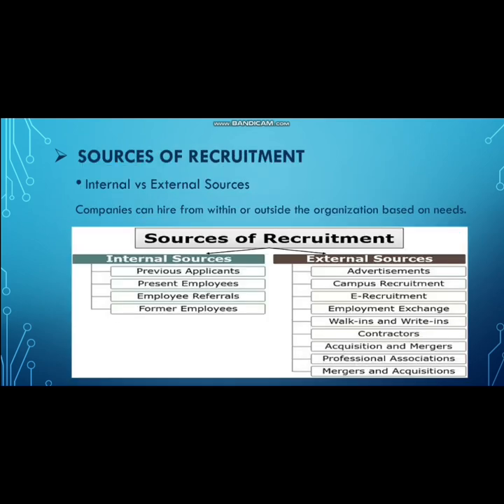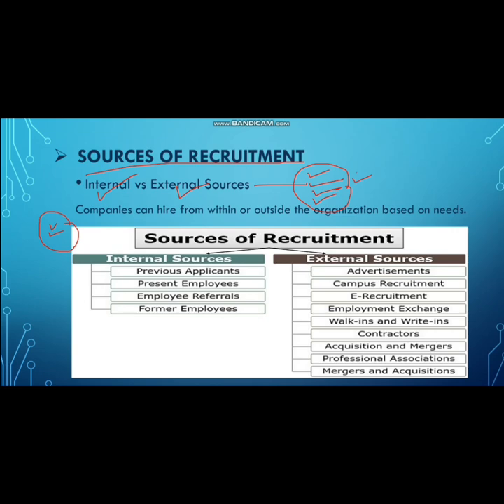Now we come to the sources of recruitment. Recruitment can be done through two main sources, internal and external. Internal sources include promotion, transfer, or employee referral. These are cost effective and boost employee morale. External sources involve campus recruitment, job portal recruitment, agencies, or social media. They bring in fresh perspective and diverse talent. A good recruitment strategy balances both internal as well as external.